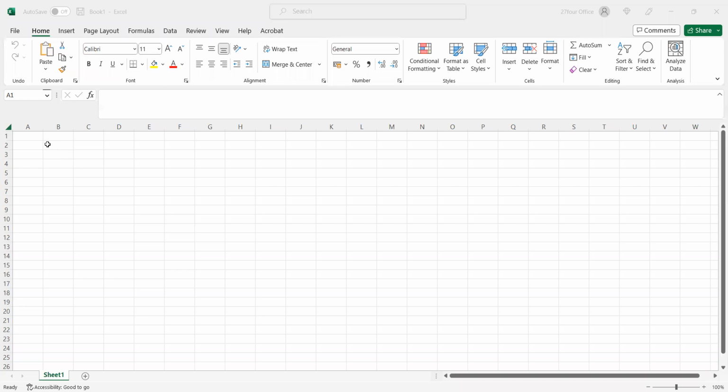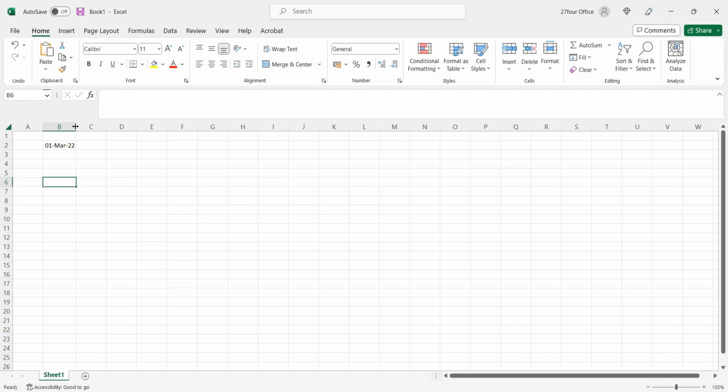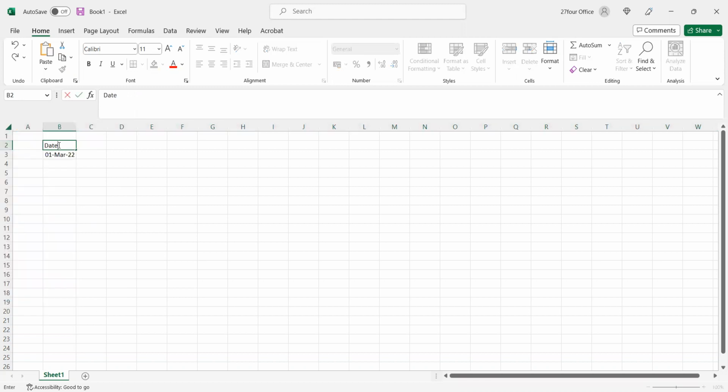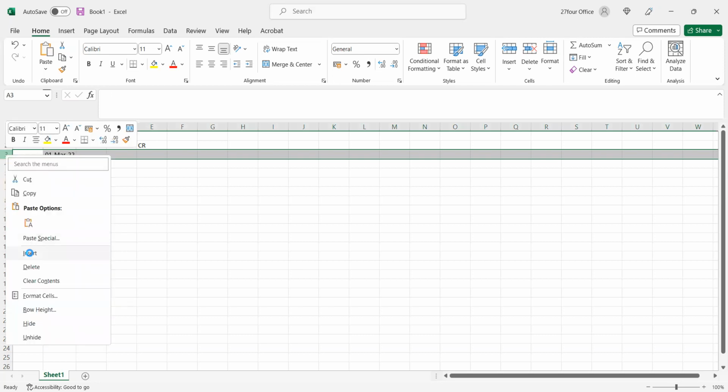Okay, so what would have normally happened would be as follows. So 1 March 2022, you can see Excel, right? Yes. So on 1 March 2022, what would have normally happened is as follows.